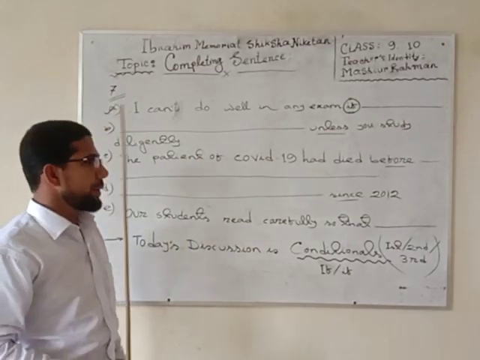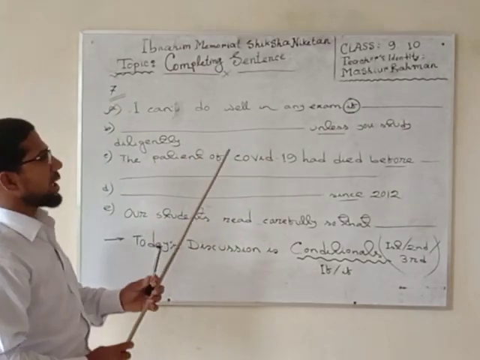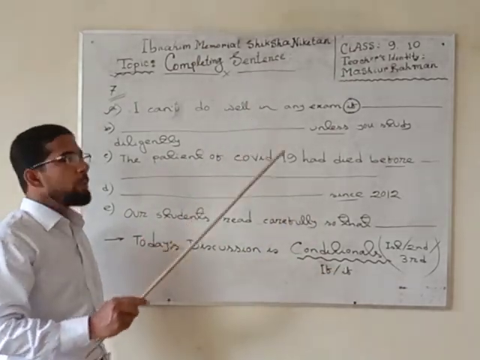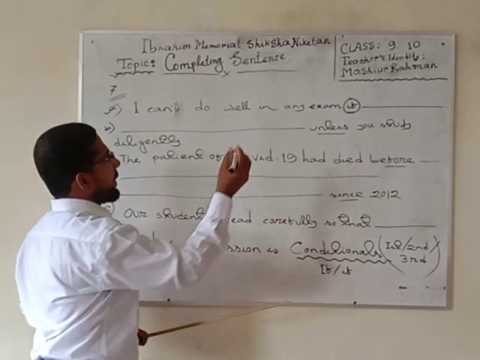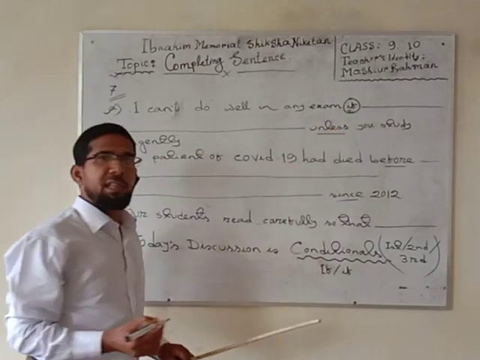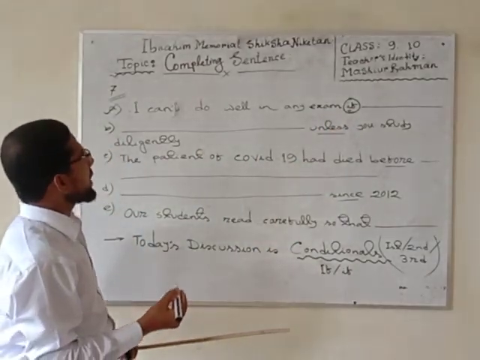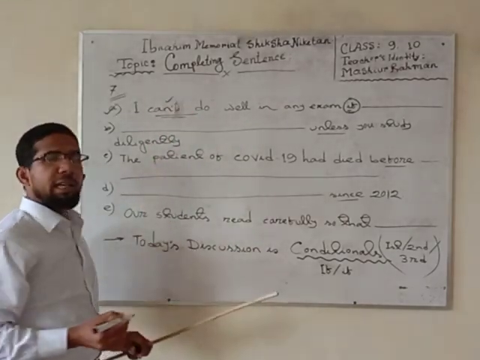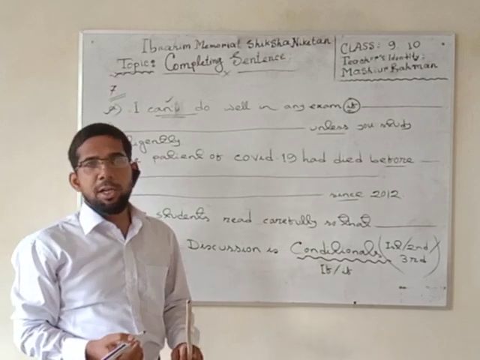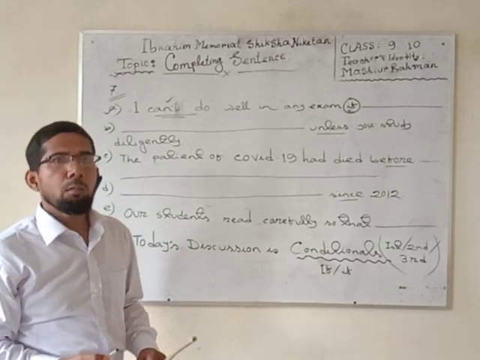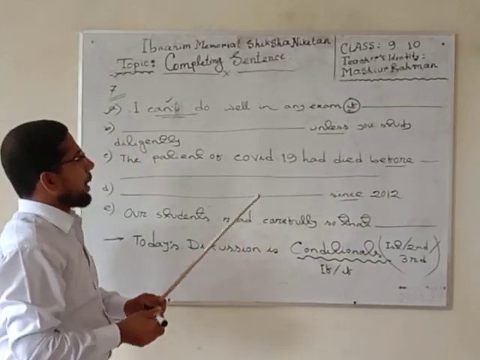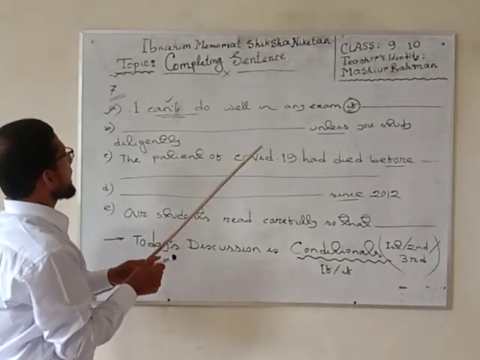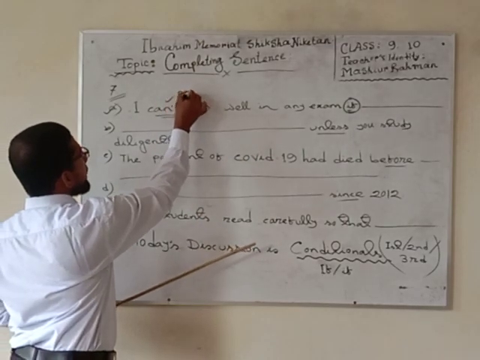So, my dear students, I will discuss the first condition. What is the structure of the first condition of "if"? If you see on this whiteboard, "if" has been given in the middle of our sentence. Before this "if" you see one kind of modal verb. Which kind of verb do you see? Modal verb. This modal verb has come from the present.